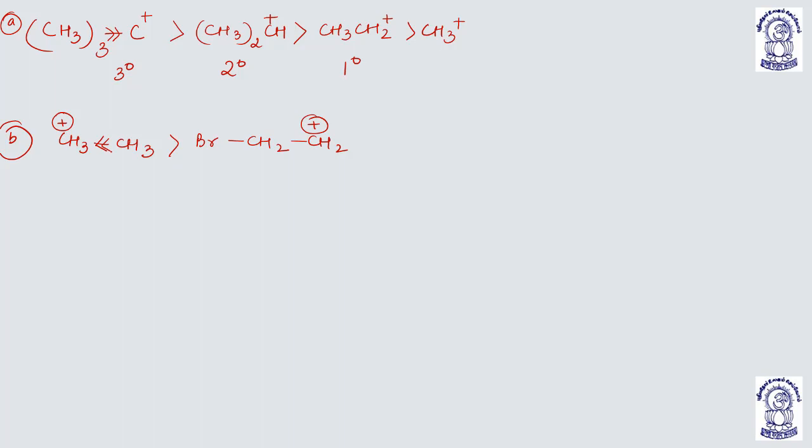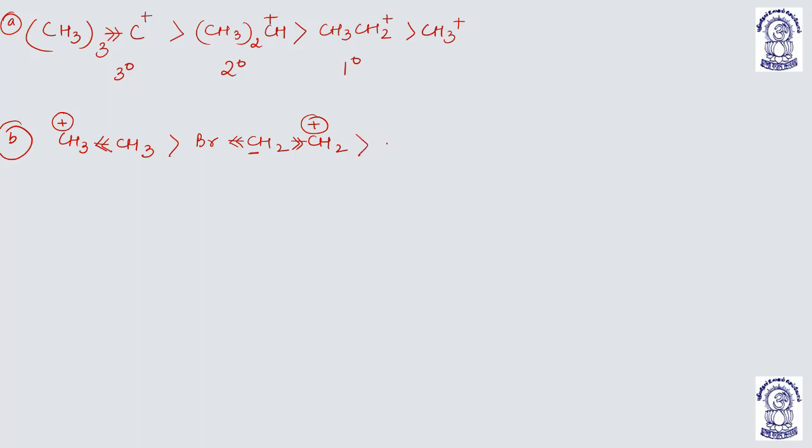So it will donate electrons. It will help to diminish the positive charge on this carbon and make the system more stable. This positively charged carbon will attract the electrons from this carbon. But this carbon is giving the electrons to the more electronegative element as well. So this CH2 is giving electron to this carbon and to bromine as well. That is why the system becomes less stable.